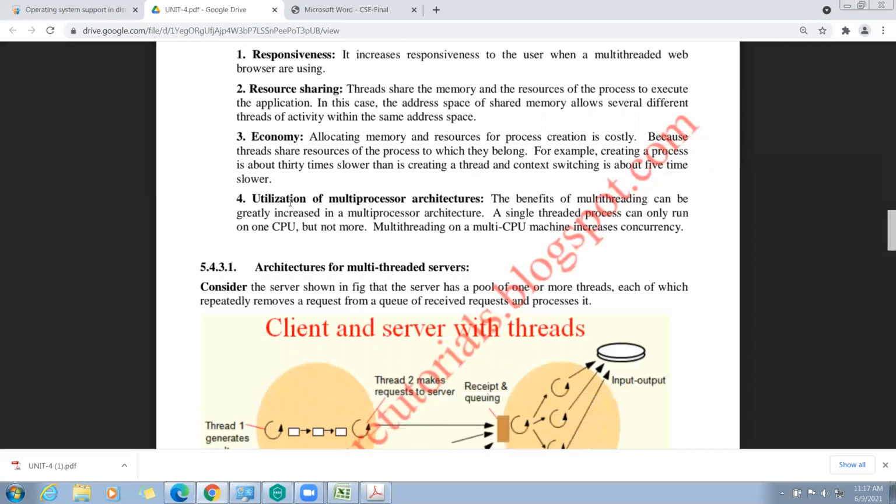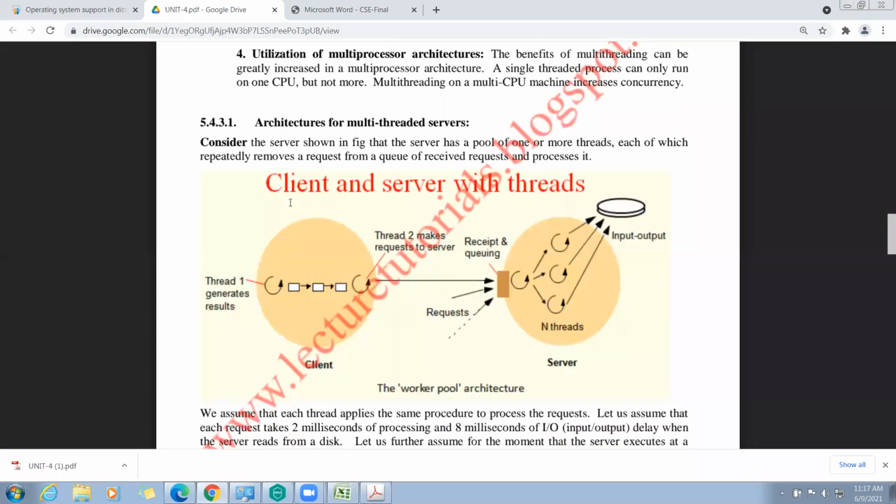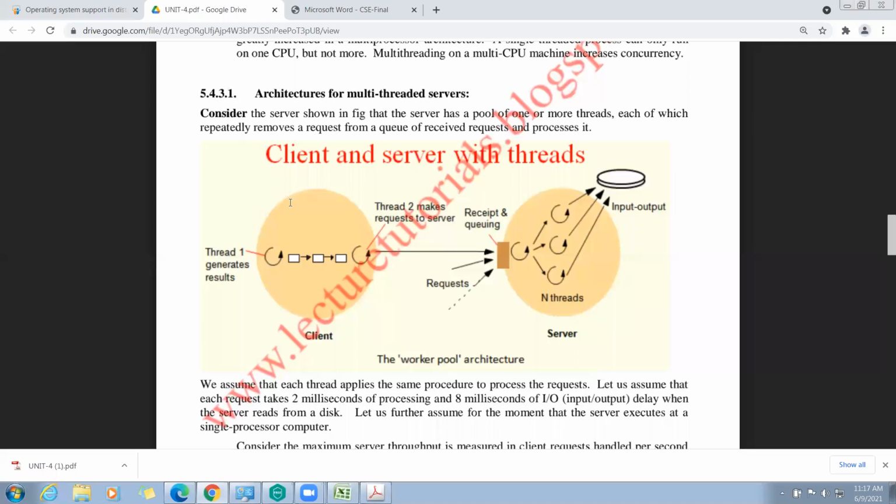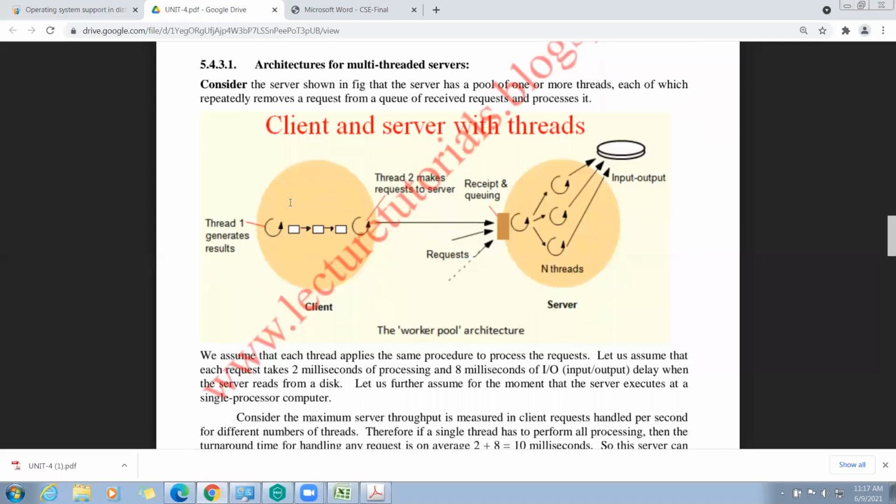Now let's move on to the new topic today. Very important one, that is architectures for multi-threaded servers. Here on the screen, we are seeing one client and one server.